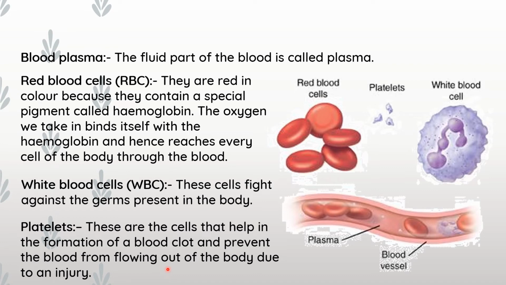So in this picture you can see the platelets. And what is the function of these platelets? When we have a cut or anything in our body, blood comes out from the cut. After some time that bleeding stops. How? You can see that one dark red clot is plugged there. That clot stops the oozing of blood.